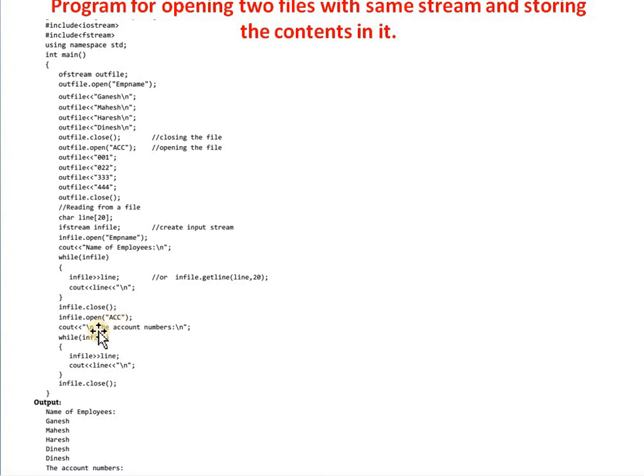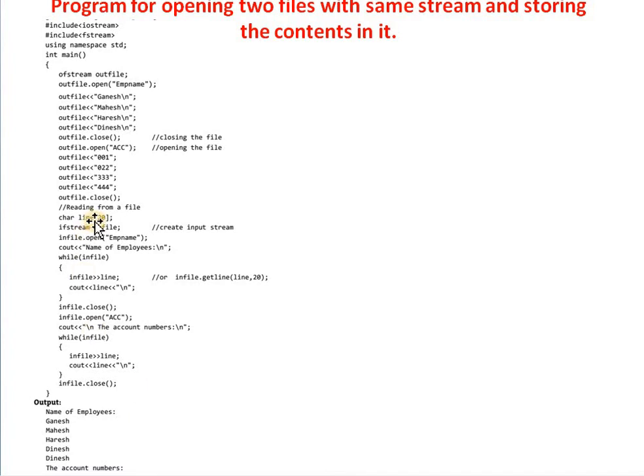Then this file is closed. Again we want to read the contents of the second file, account. This account file is also read by using a while loop one by one. One by one the lines of the second file get displayed.